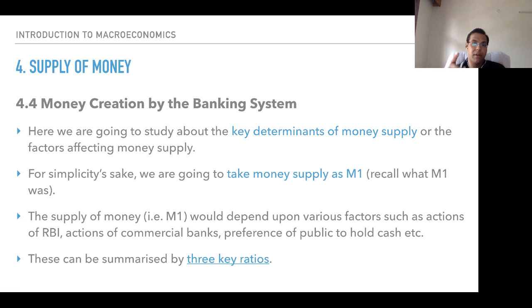So always remember that M1 is a kind of monetary aggregate which is the most liquid, because it is in the form of cash or something that can be easily converted into cash. Demand deposit: money is there in my savings account or my current account. I can simply go to the ATM and withdraw money. So the preference of the public to hold cash is reflected in M1.